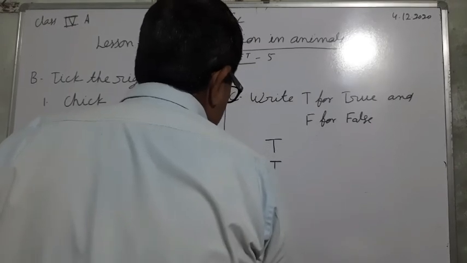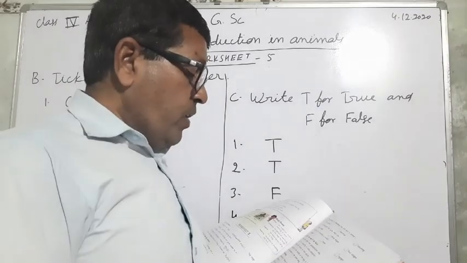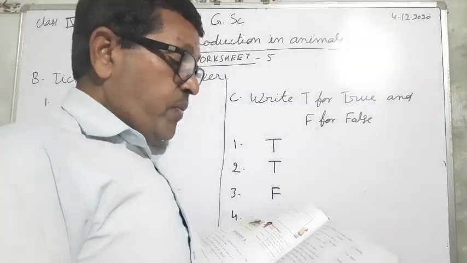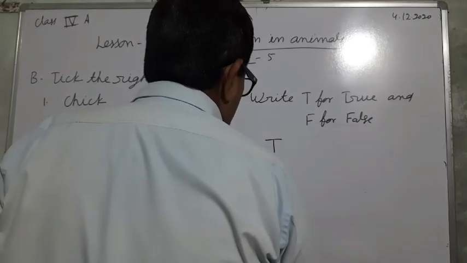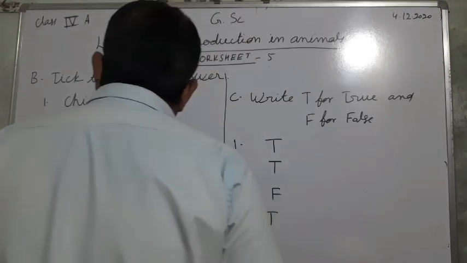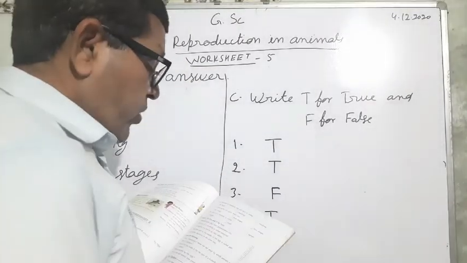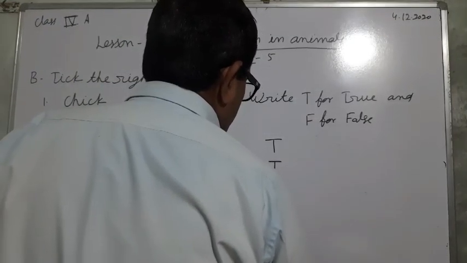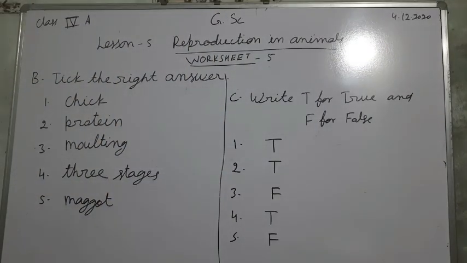And fourth, the yellow part in the middle of the egg is called yolk. Yes, it is true. And fifth, you see the fifth. All animals reproduce in the same way. No. All animals do not reproduce in the same way.